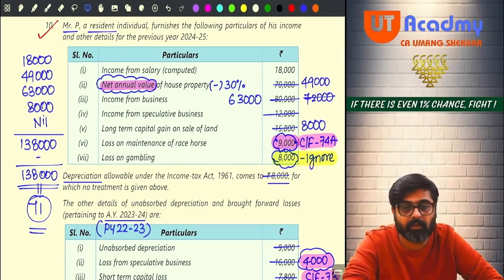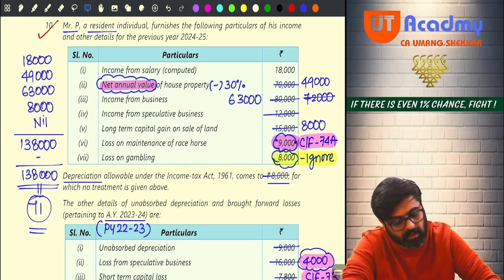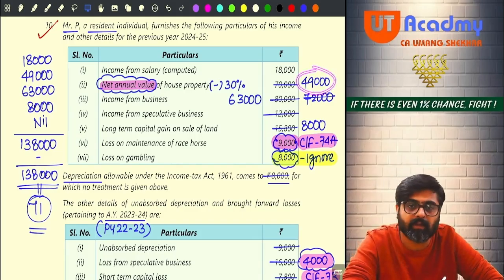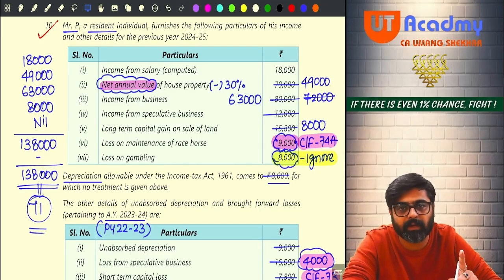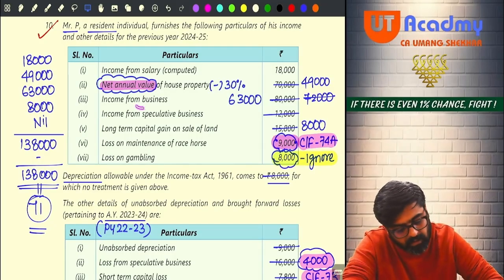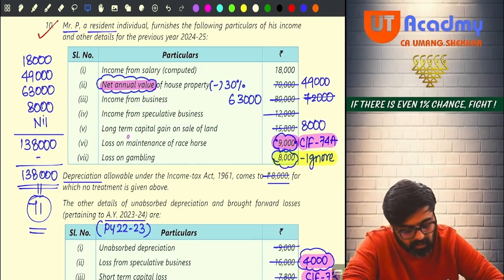So net annual value is 70,000. 30% of that will be 21,000. Reduce that. You are going to get house property income 49,000. Yes or no? So don't take 70,000. Take 49,000 as house property income. First the income should be calculated. Then income from business is given, 80,000. Then income from speculative business is also given. Long-term capital gain on sale of land is also given.